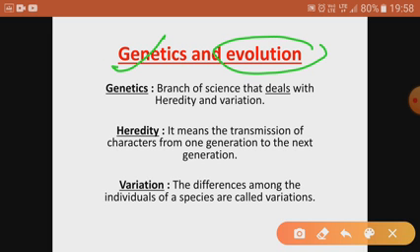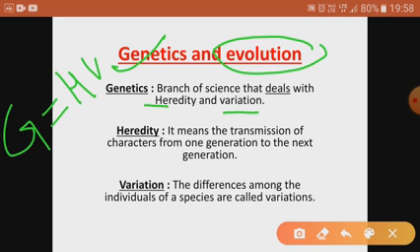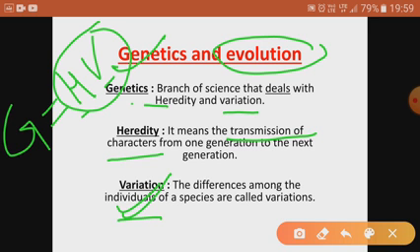So what is genetics? Basically, the branch of science that deals with heredity and variation. You can remember it like this: genetics is heredity and variation. Basically it is the branch of biology which deals with heredity and variation, and heredity is the transmission or the transfer of the characters from one generation to the next generation. Variation is differences among the individuals. Like in the class, all the students are dissimilar to one another because of the variations. So genetics is the study of heredity and variations.